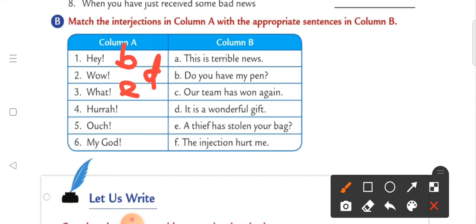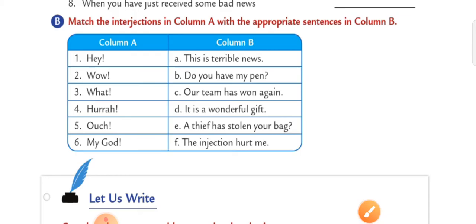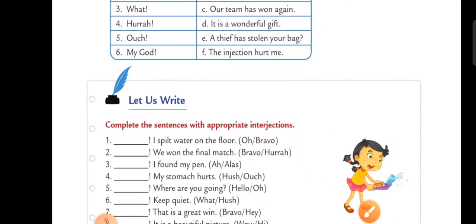E. Then 4th one is hooray. Along with that we can write C. With 5th we are going to write F, and for 6th one A. Okay students, so if you have made a mistake then please rectify it, and if you have done all right then a good job.